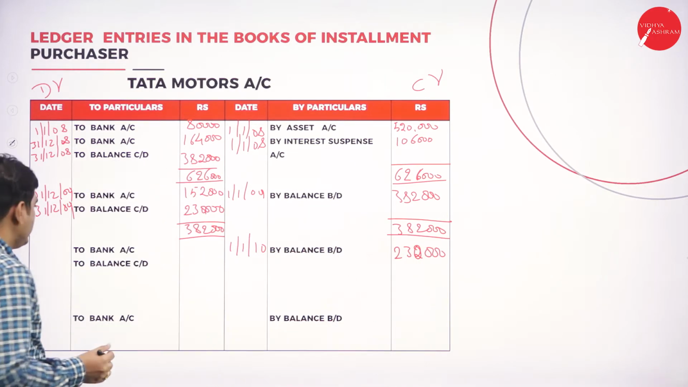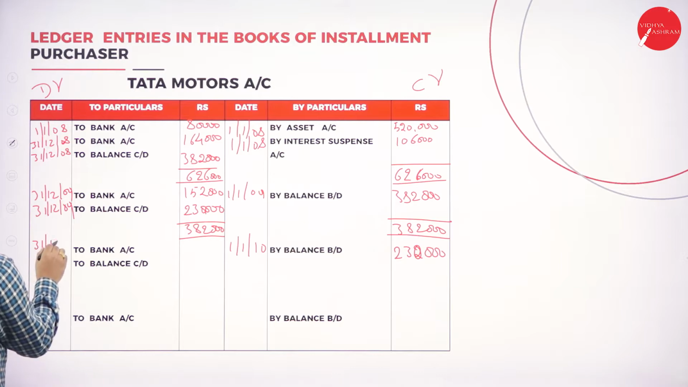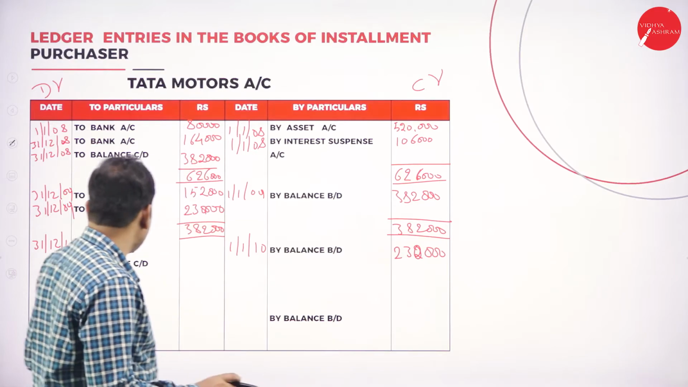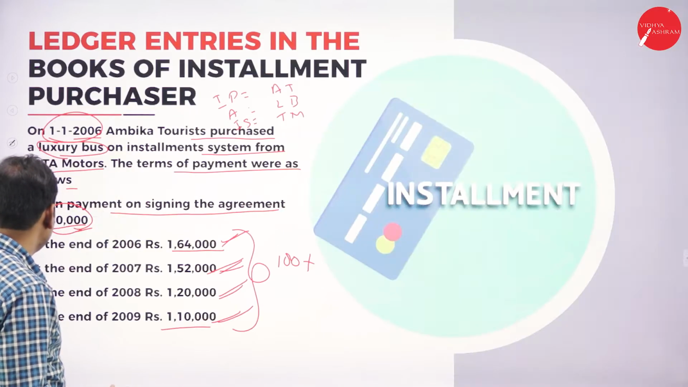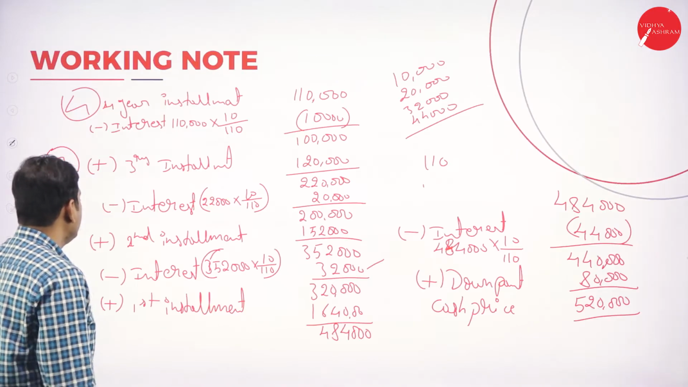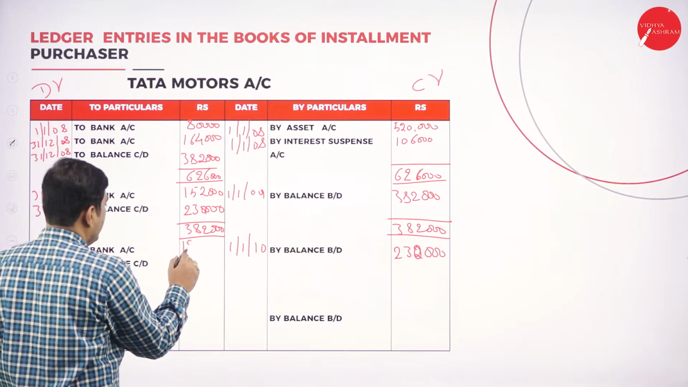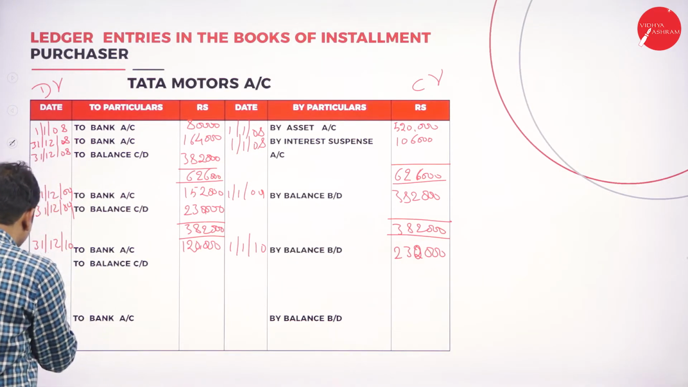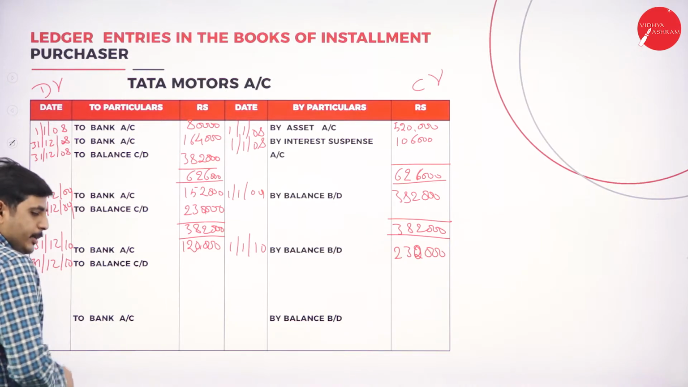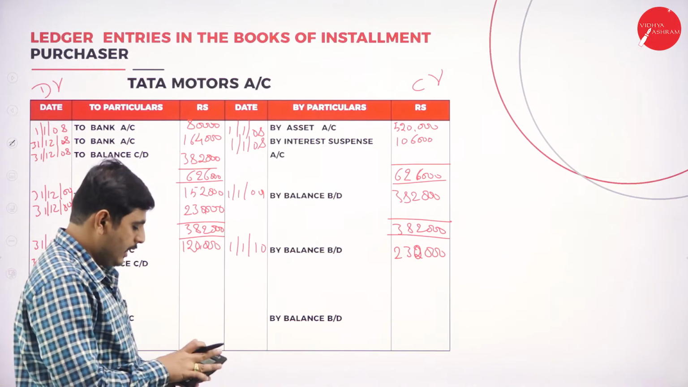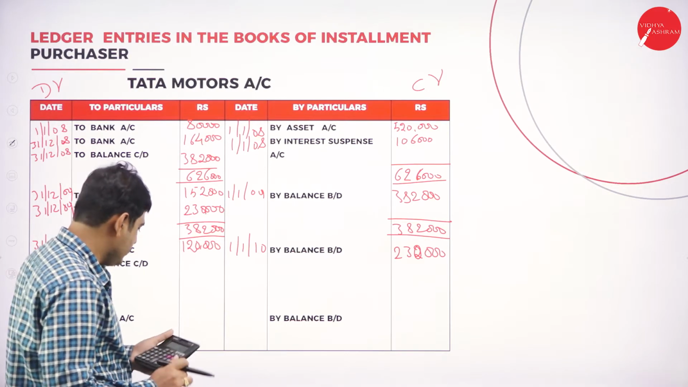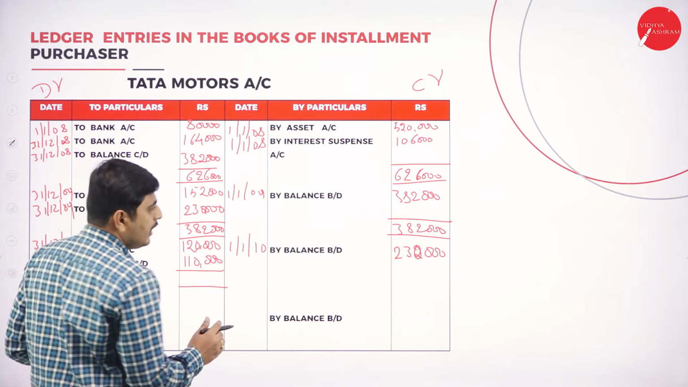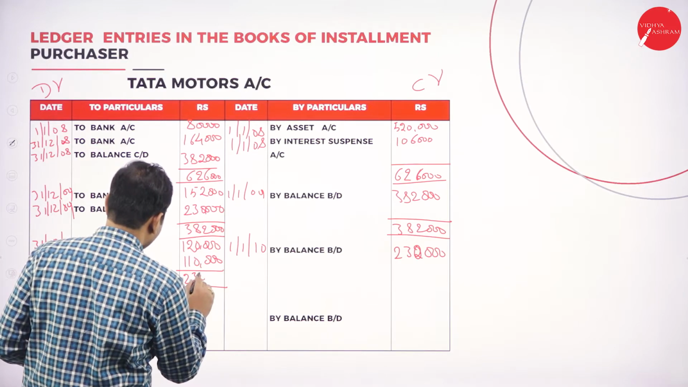Again we have to pay the installment at the end of the year 31st 12 2010. So we have to show the third year installment. What is the third year installment here? We have paid third year 1,20,000 we have paid. Now again 31st 12 2010, remaining balance will be carried down. So deduct 1,20,000. So it is 1,10,000 will be carried down. The total of the tallied amount is 2,30,000.